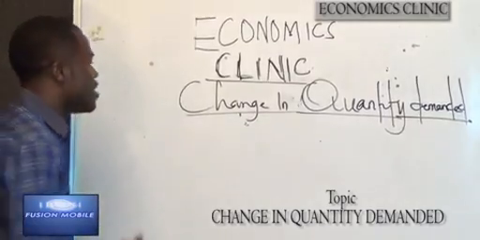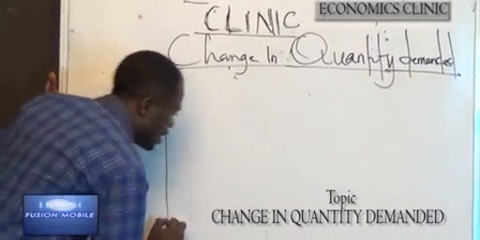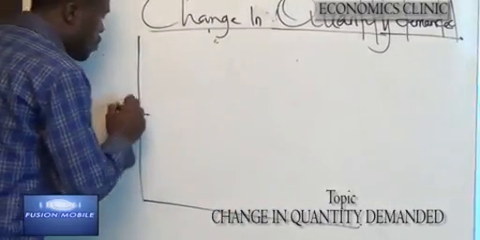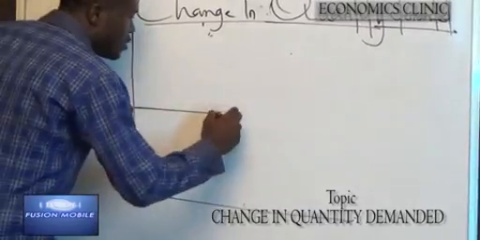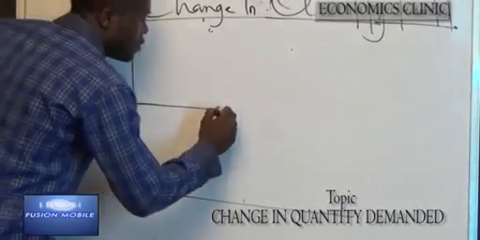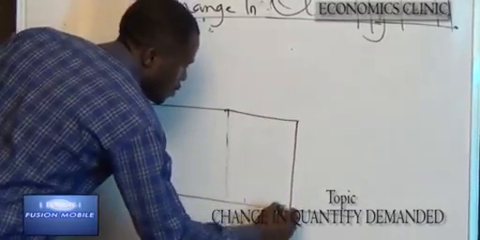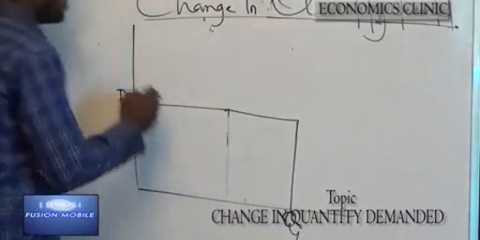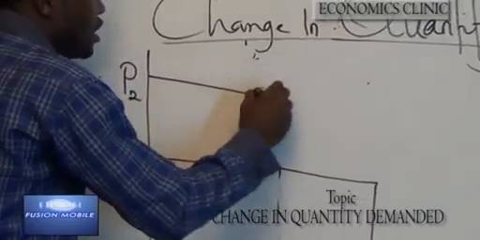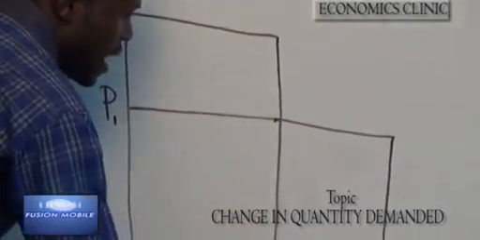This can be graphically represented on a graph where we have P1, price 1, forming Q1, and price 2 when increased leads to decrease in quantity demanded, Q2.